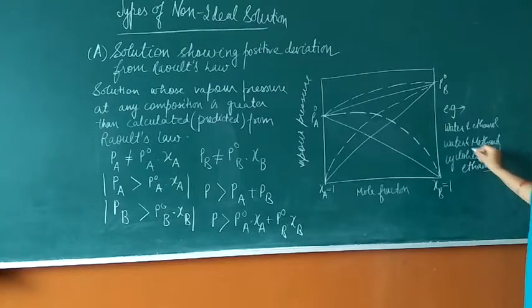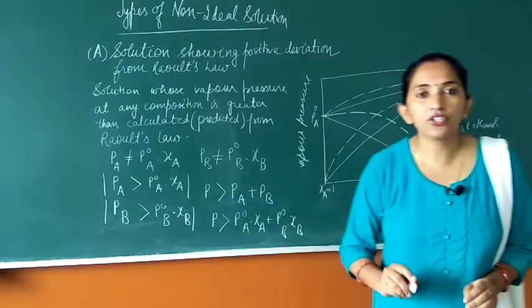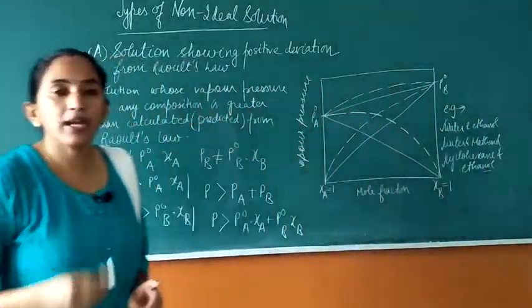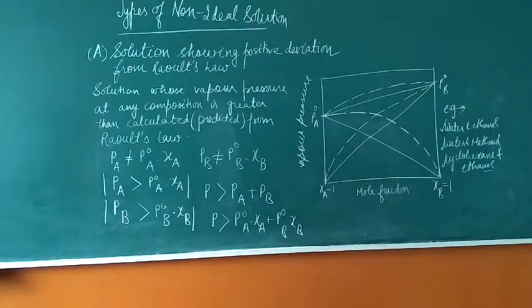Students, these are the liquid pairs. This is the first liquid pair, this is another. These will form solutions which have a vapor pressure greater than that expected from Raoult's law at any composition. Whatever composition we have, the pressure will be found to be greater than what is calculated from Raoult's law.